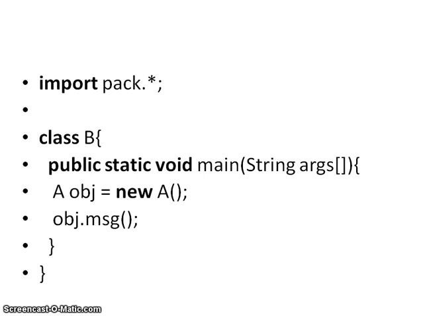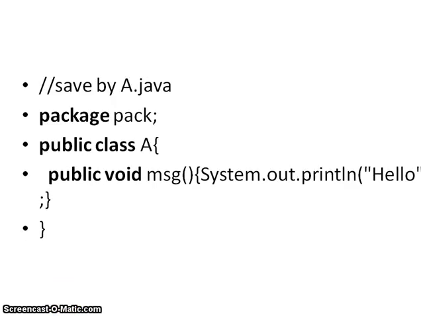In the main method I am creating the object of A. See, where is A? A is another class which is available in the pack. I am creating the object for that class, so A object is equal to new A. By using the new keyword, I am creating the object of the class A which is available in the pack. You have imported that pack package, so all the methods and classes which are available in the package can be included in your program. By using the object, I'm accessing the method of the class A. So what will it display? It will display hello.